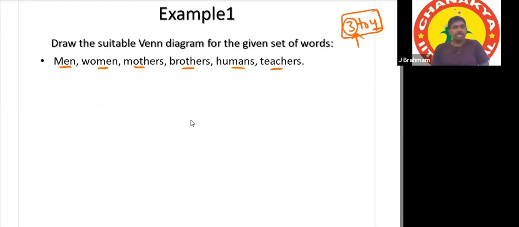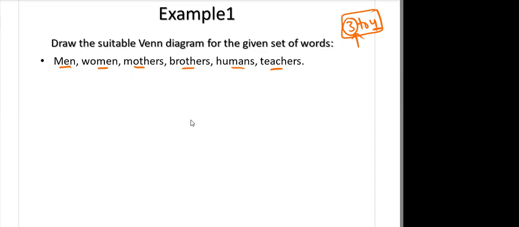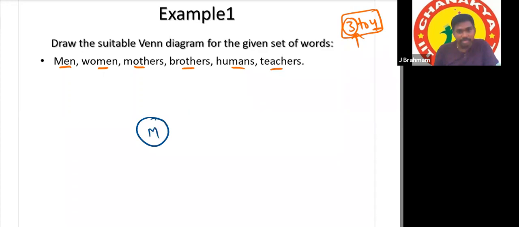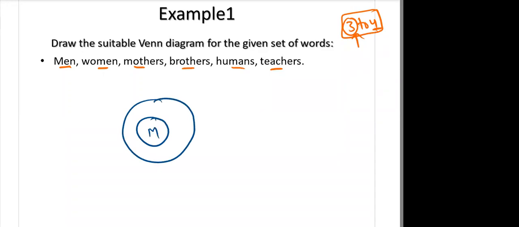So what can be the diagram for this? Men, women, mothers, brothers. Sir, all are humans only. Okay, all are humans, so there should be a first big circle. Then all mothers are women. Next, all brothers are men.